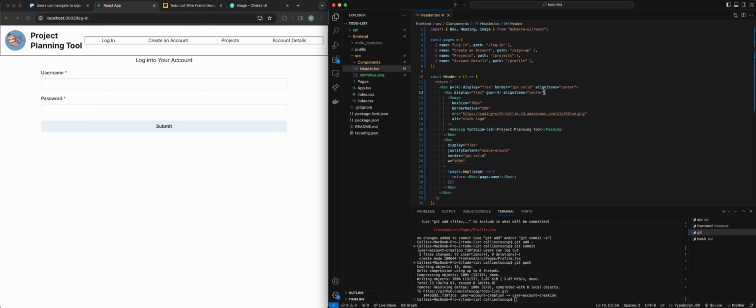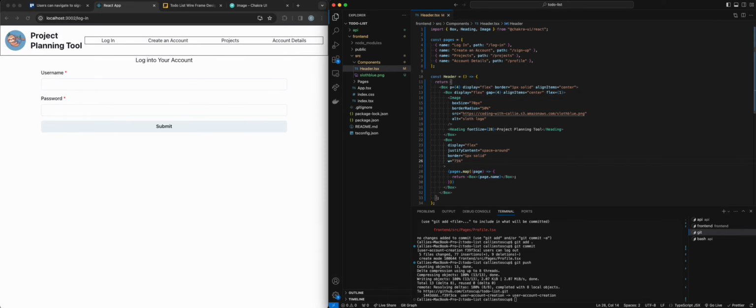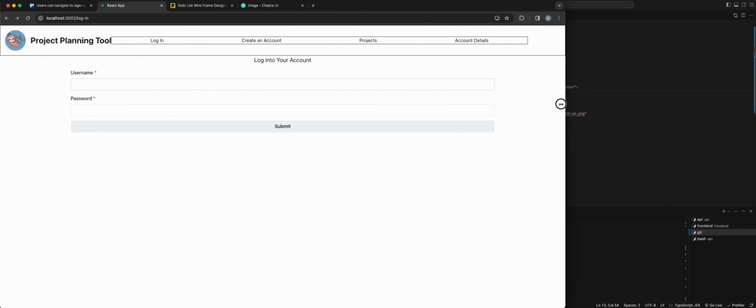Okay, but I want flex. There's just not enough room. Okay, so we don't want width of this to be 100%. We want this width to be like, let's say 75%. Okay, that looks pretty good. But you can already see that this is starting to curl around because it's too big.